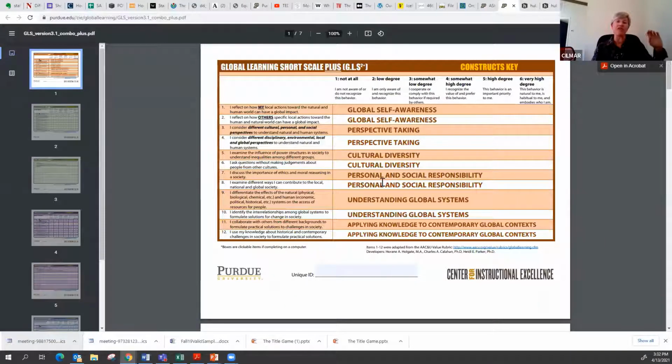And I really like bringing these in along with the other domains on the intercultural rubric, because they get at power dynamics, and they also get at that question of agency, so that students are reflecting on their own role in society. And I feel like those are very important add-ons at times to the other rubric.